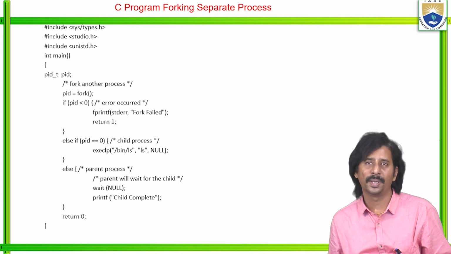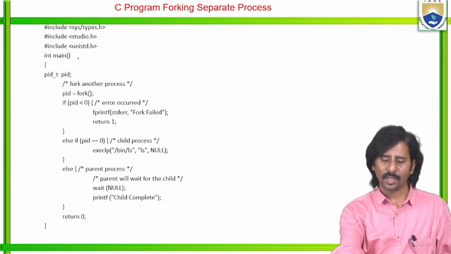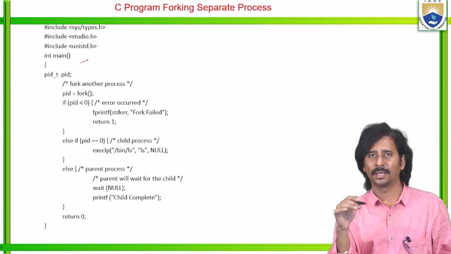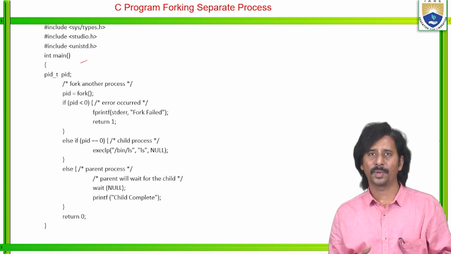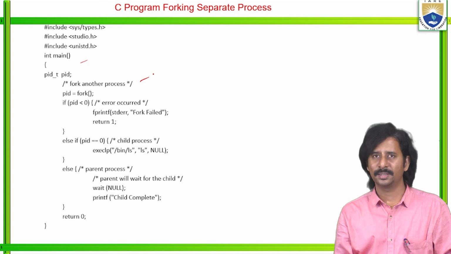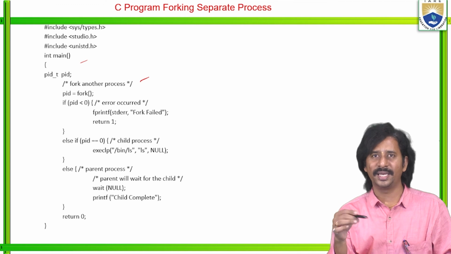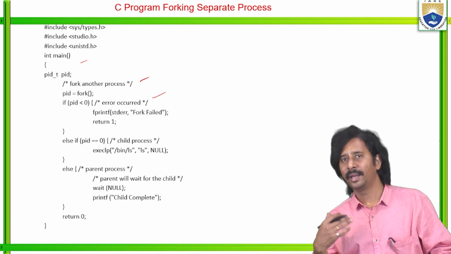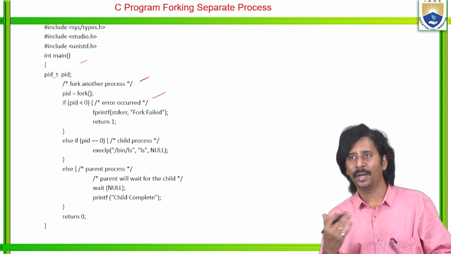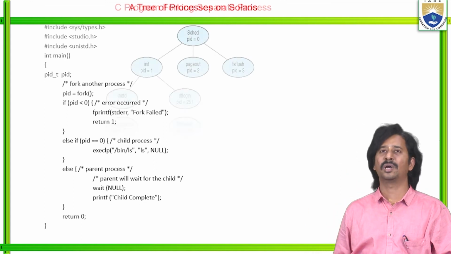See, this is a simple C program forking separate processes. The main function starts with the process ID. Here we create another process, that is, fork another process. If process ID equals fork, then if process ID is less than 0, an error has occurred. Else, if process ID is equal to 0, then it creates a child process. Else, parent process.